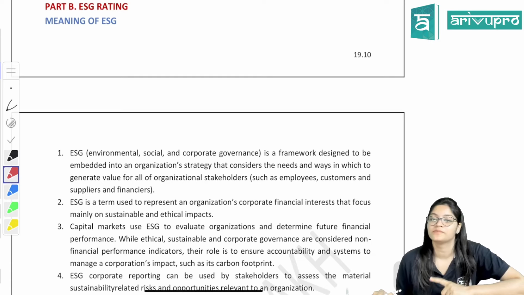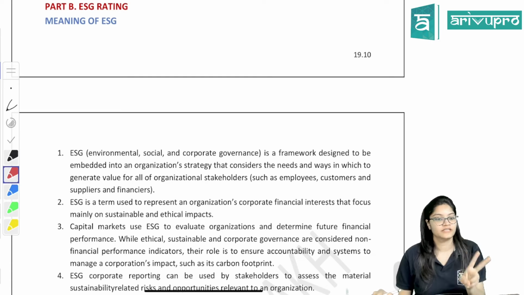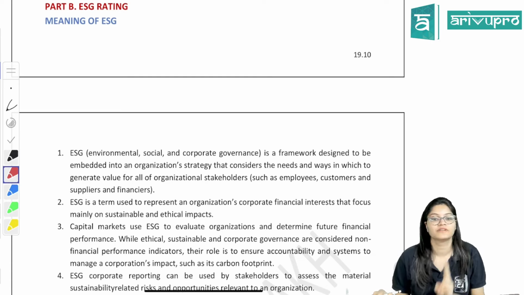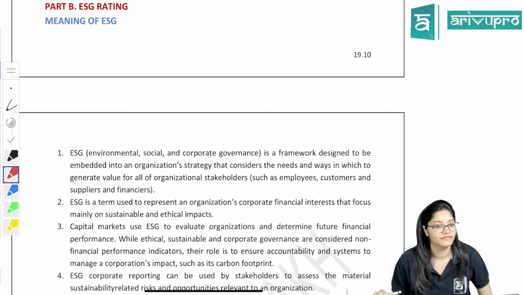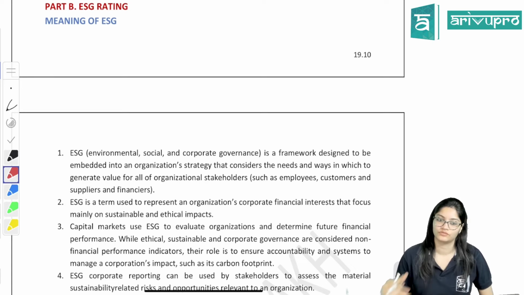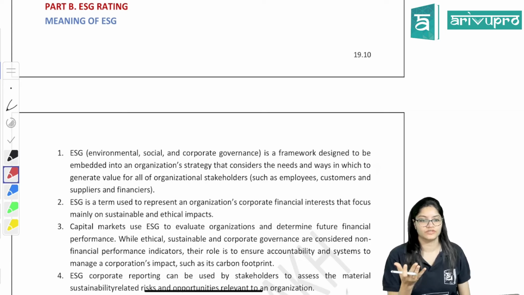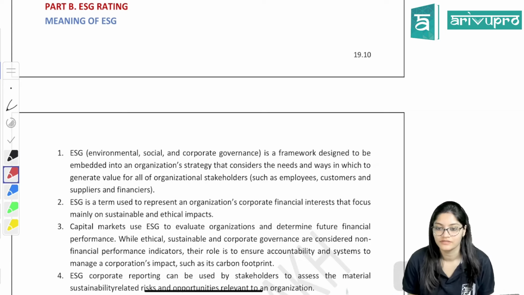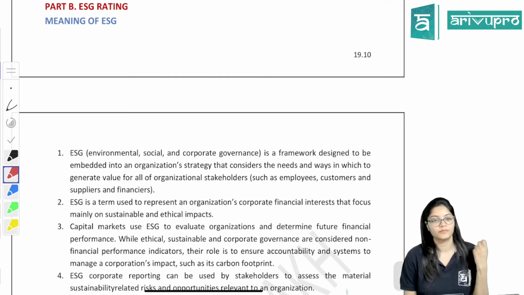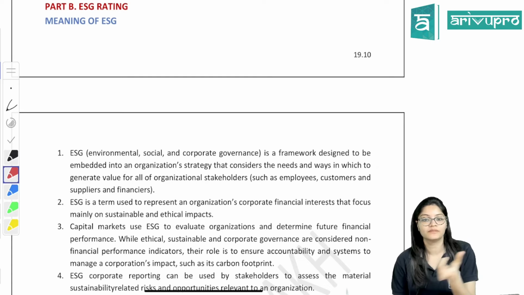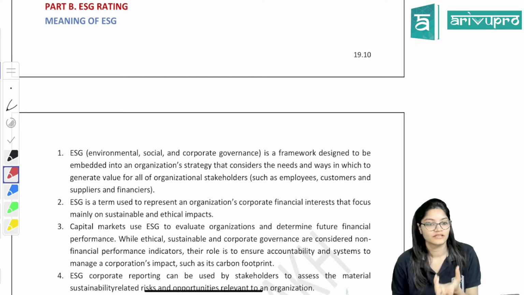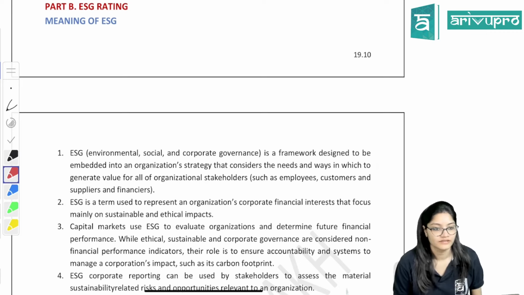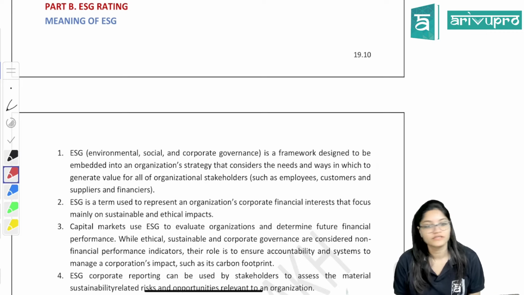Remember, the chapter is important. Chapter 19 and chapter 20. From these 2 chapters, a 15 marks question is there, directly 15 marks. So at least 2 or 3 questions will be there from this chapter itself, so it becomes important. Part B and C itself, total 20 plus 15, 35 marks is for part B and C itself. So please read that properly.